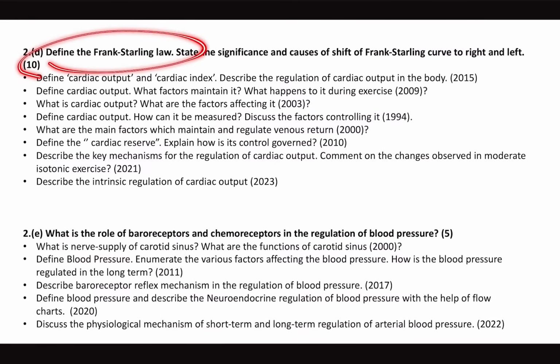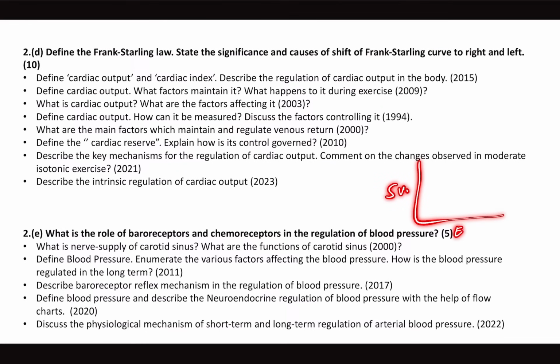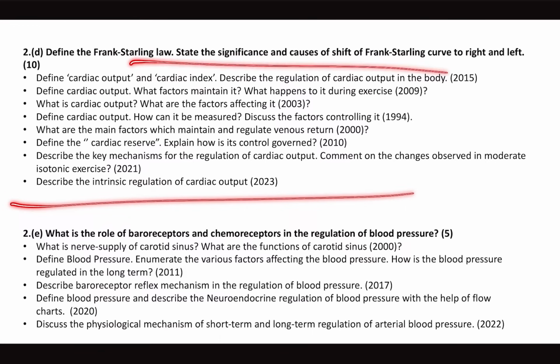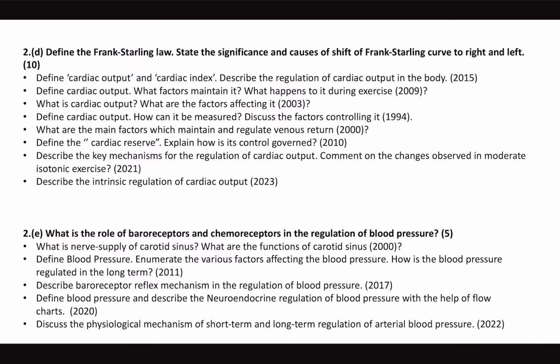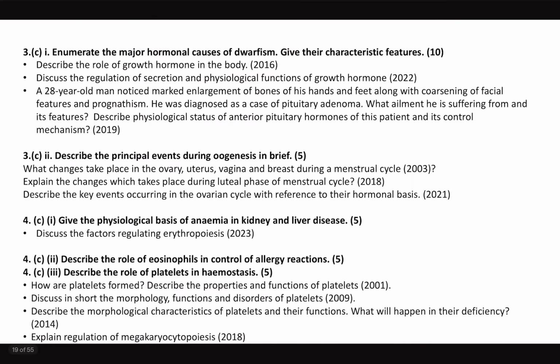Yes, cardiac output. We did discuss the factors which regulate stroke volume. So how stroke volume is changed by end diastolic volume, that is, preload effects on stroke volume. This is Frank Starling law. And cardiac output, in one way or the other, they will always ask you multiple questions. So one important topic, and also regulation of BP. What is the role of baroreceptors and chemoreceptors in regulation of BP? That is short term regulation of BP they are asking now for 5 marks.